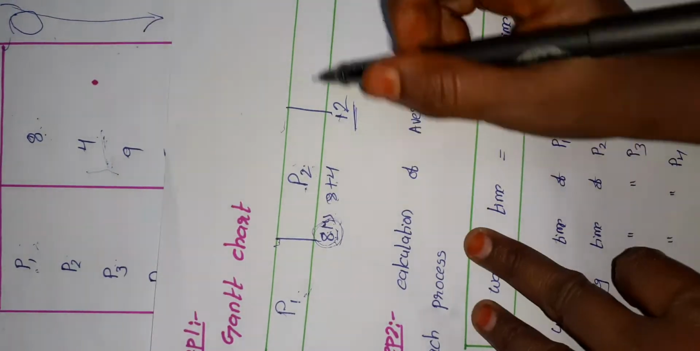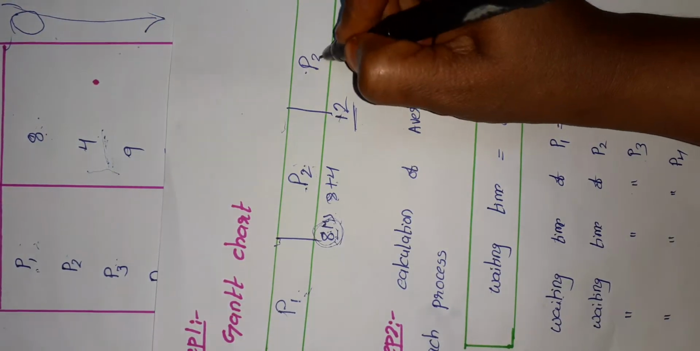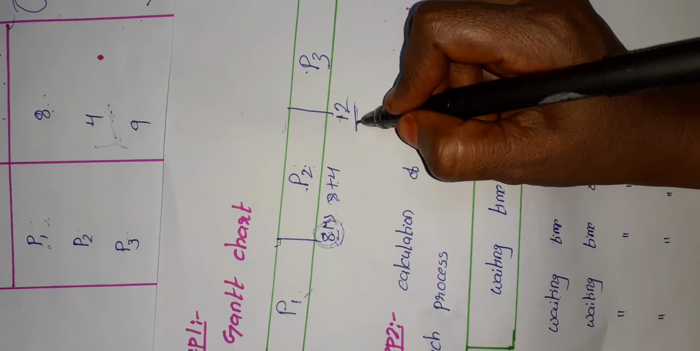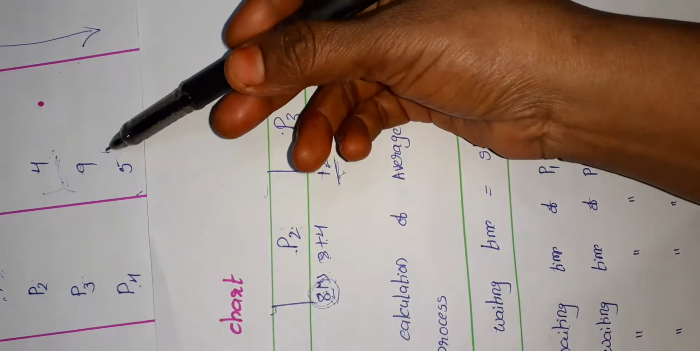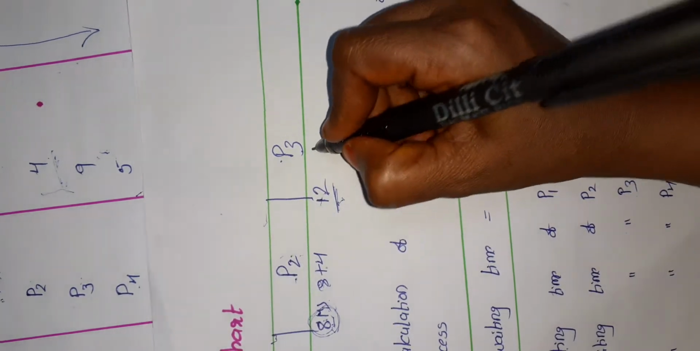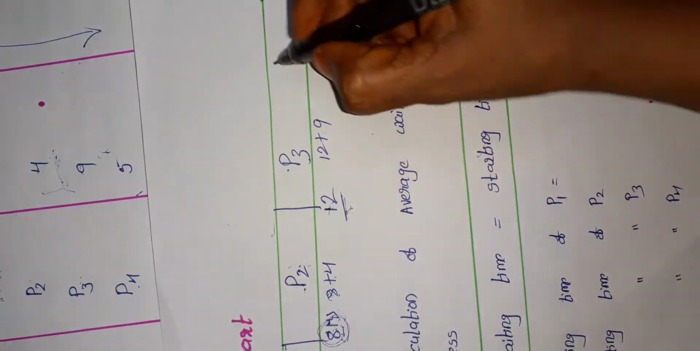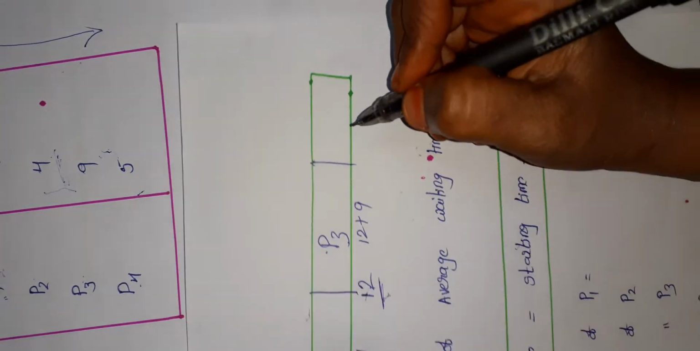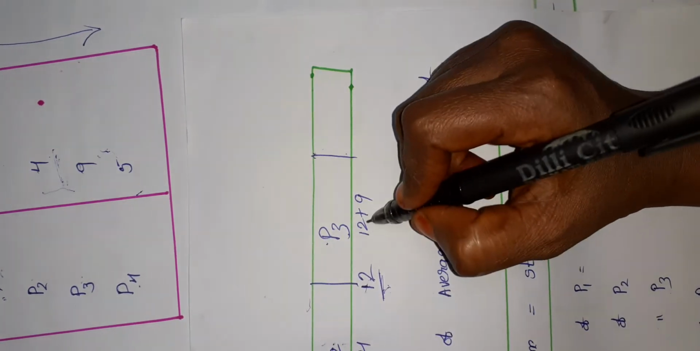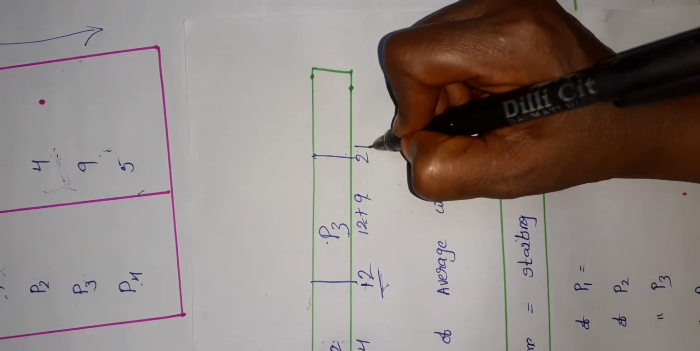Now we have to execute P3. For P3 it will wait for 12, and what is the burst time for P3? P3 burst time is 9. So we have to add 12 plus 9. So what is the total completion time for P3? Total completion time for P3 is 12 plus 9, that is 21.